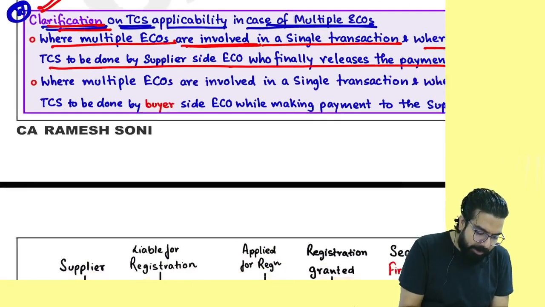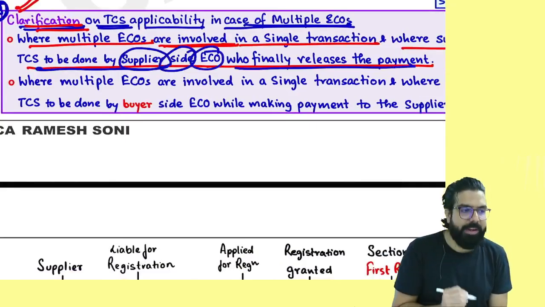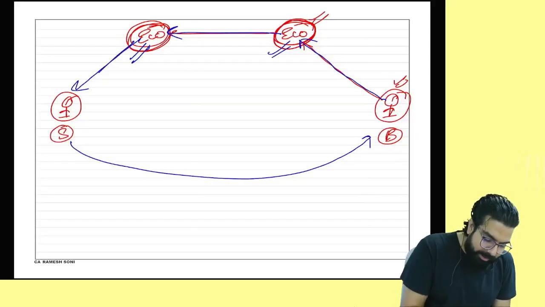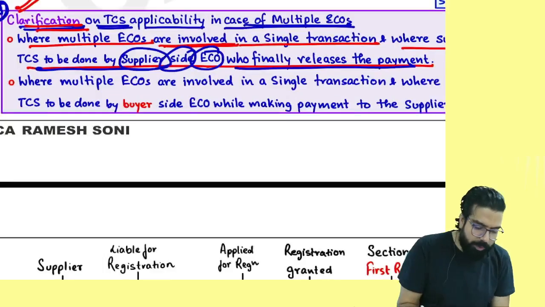Always remember, sir, TCS is to be done by whom? The supplier side e-commerce who will finally release the payment. So when he is making the payment to you, he will deduct TCS. Can I go ahead, everyone? The next one over here.